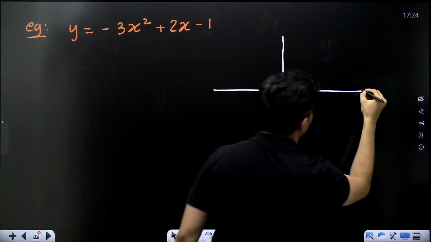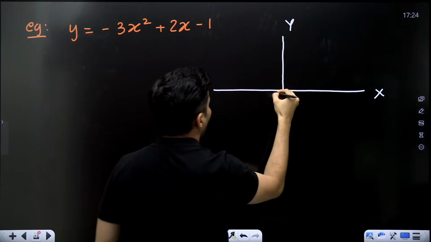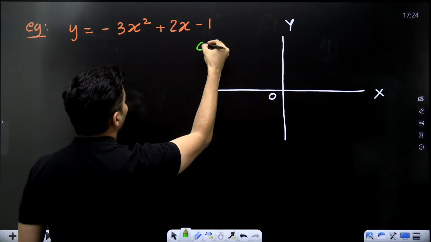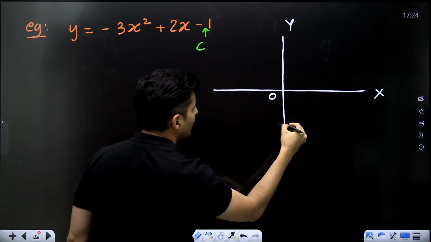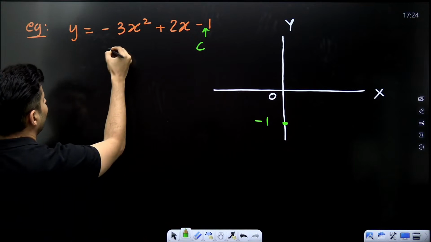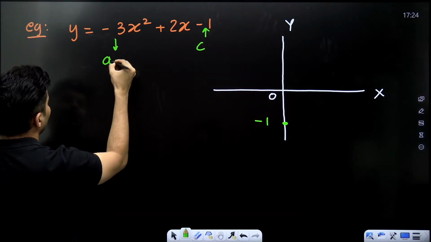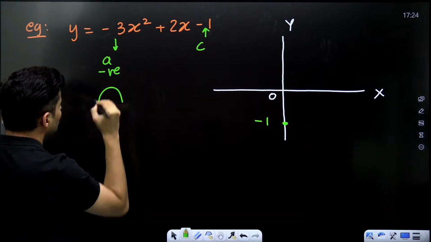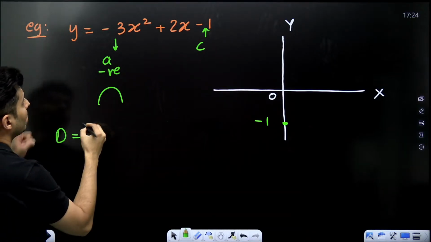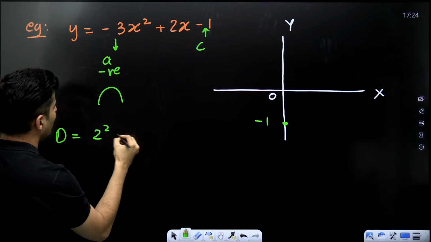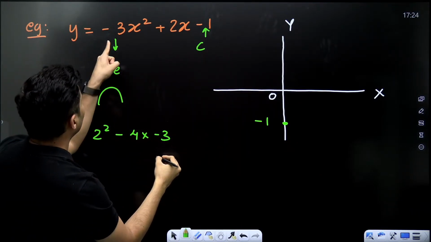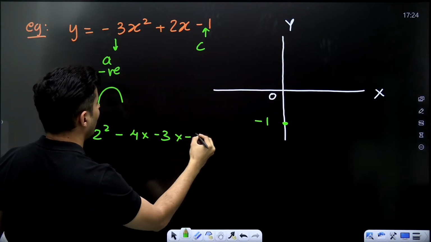I will draw the y-axis, I will draw the x-axis. I can see that the value of C over here is minus 1. That means it should definitely pass from minus 1. The value of A over here is negative. That means it should be a downward parabola. Then the value of the discriminant is B square, which is 2 square, minus 4 into A, which is minus 3, into C, which is again minus 1.